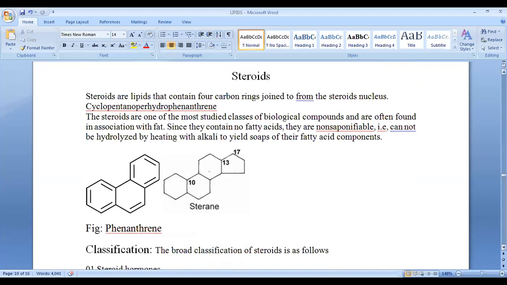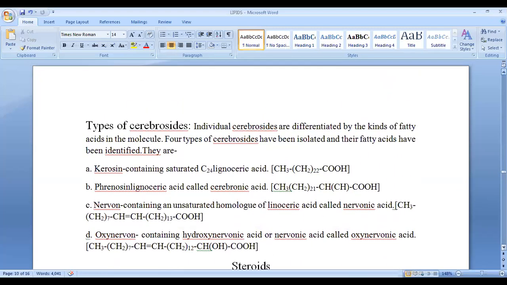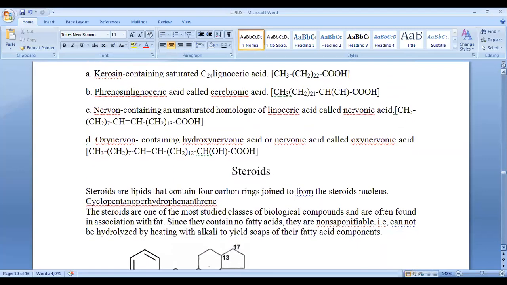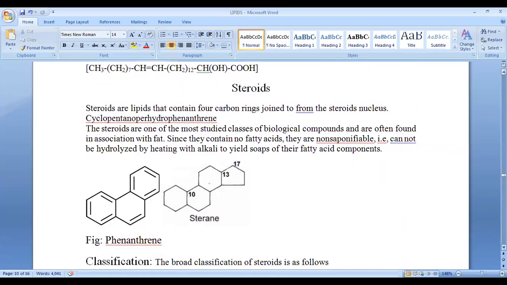Yes, sir. Okay. So here you will find different classification of cerebroside. I will not go into details of that. Now I will go to another one, steroid. The mother compound of steroid, you can see there is a phenanthrene ring. The steroids are lipids that contain 4 carbon rings joined to form the steroid nucleus.